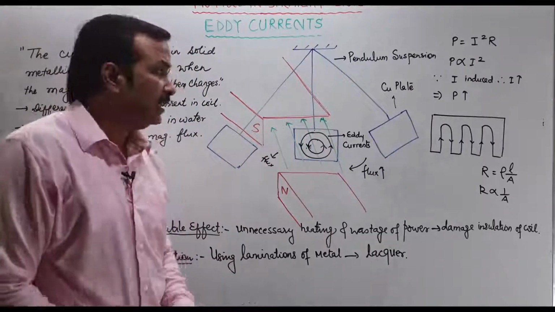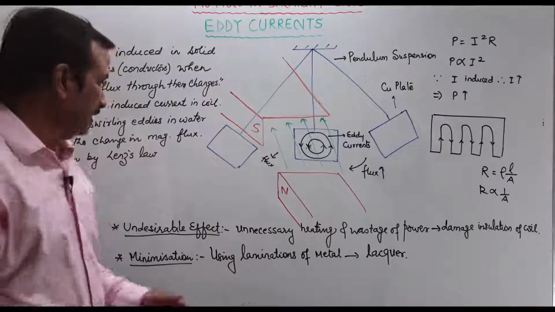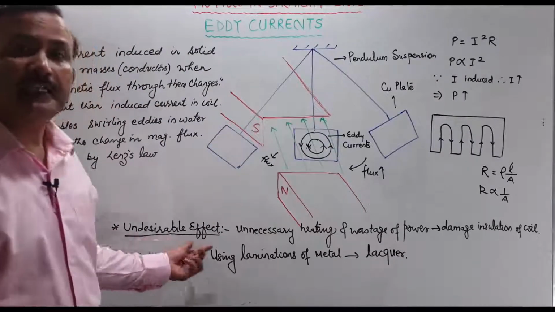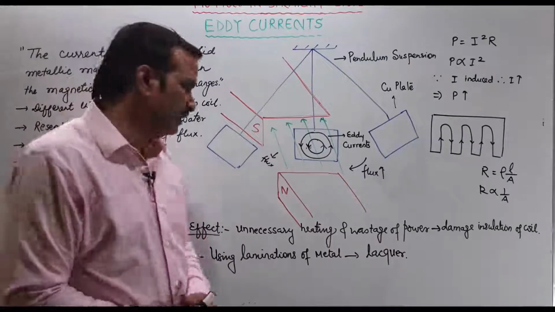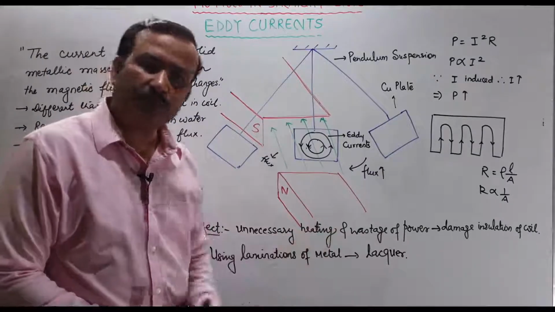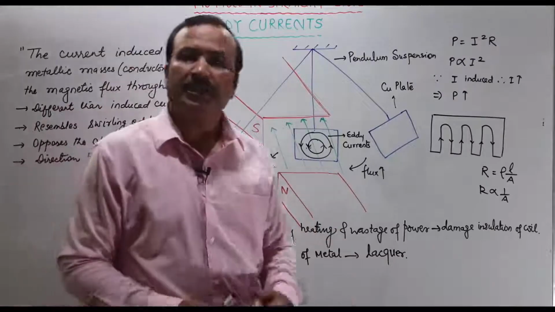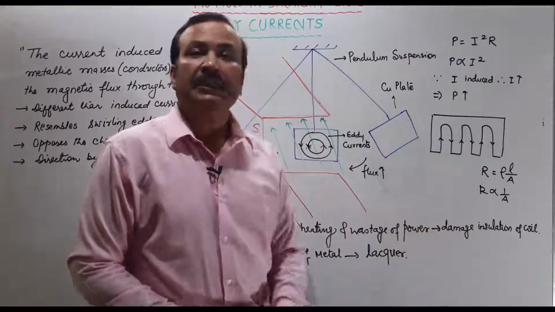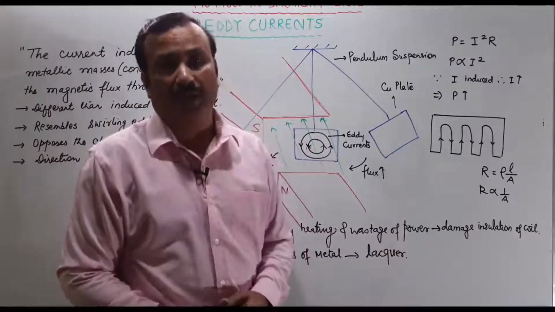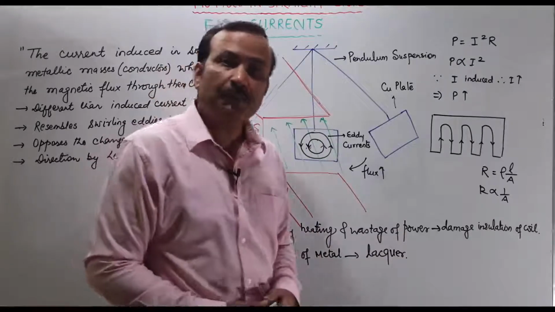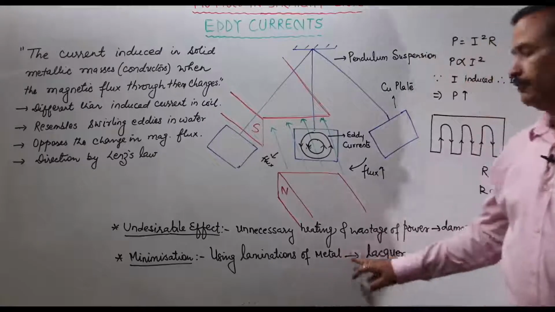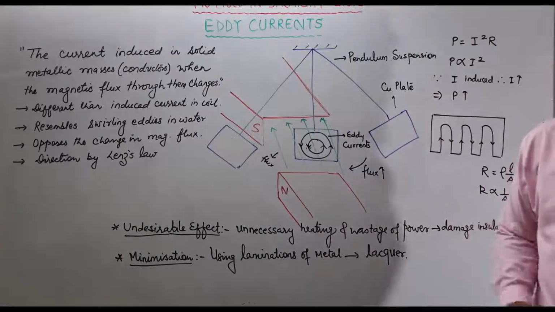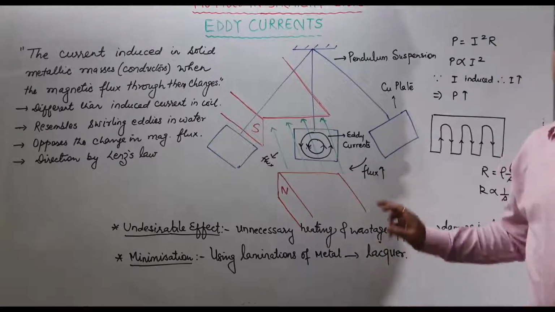So as I said, when we talk about the loss, we will find that it is a very undesirable effect. What is that undesirable effect? That is unnecessary heating हो जा रहा है, and because of that wastage of the power, and it damages the insulation of the coil. Yes, how can we minimize this? By simply laminating the metal to make the metal cores, and the material which we use is lacquer.